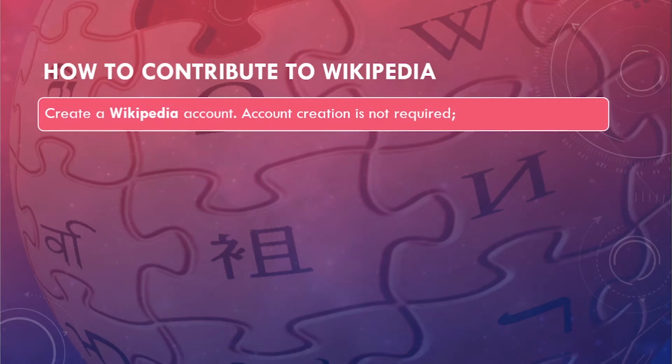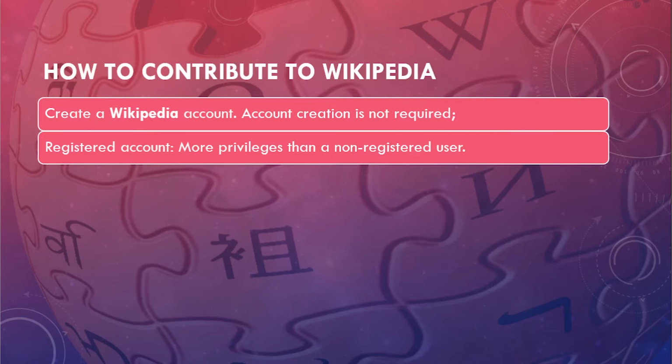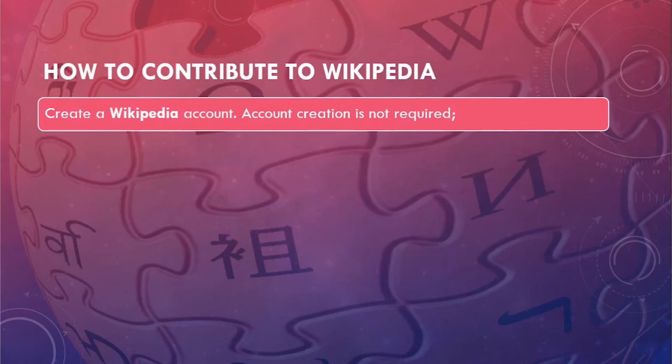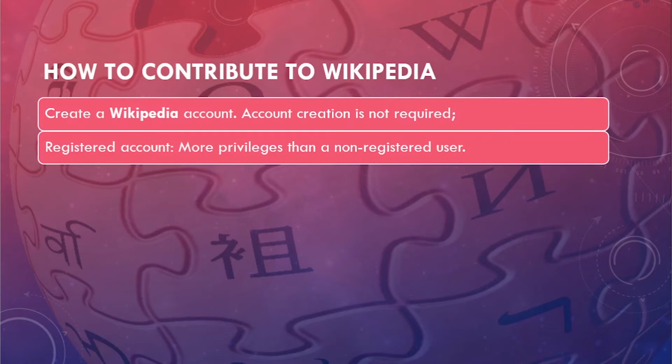Now, moving to how to contribute to Wikipedia. Create a Wikipedia account. It might not be required, but if you register for an account, you will be given more privileges than a non-registered user.